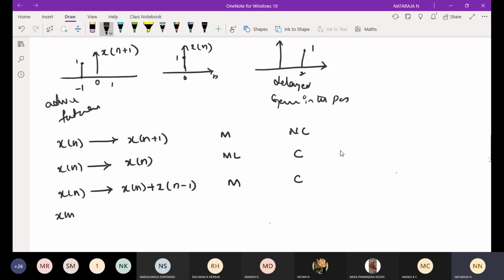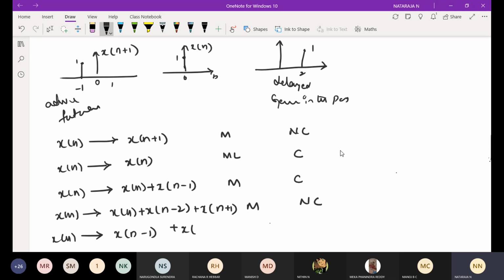One more, x of n plus x of n minus 2 plus x of n plus 1. It has a future, so it has memory, but it is non-causal. Next, x of n minus 1 plus x of n plus 5. It shows that it has memory and is non-causal. Make a table of this.